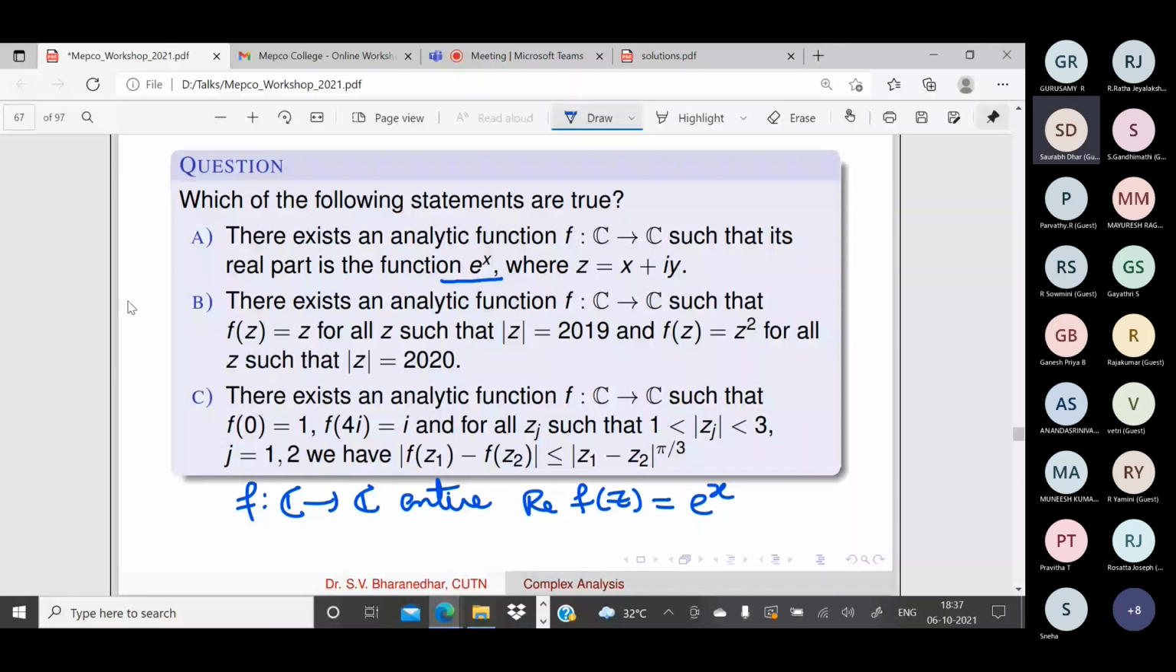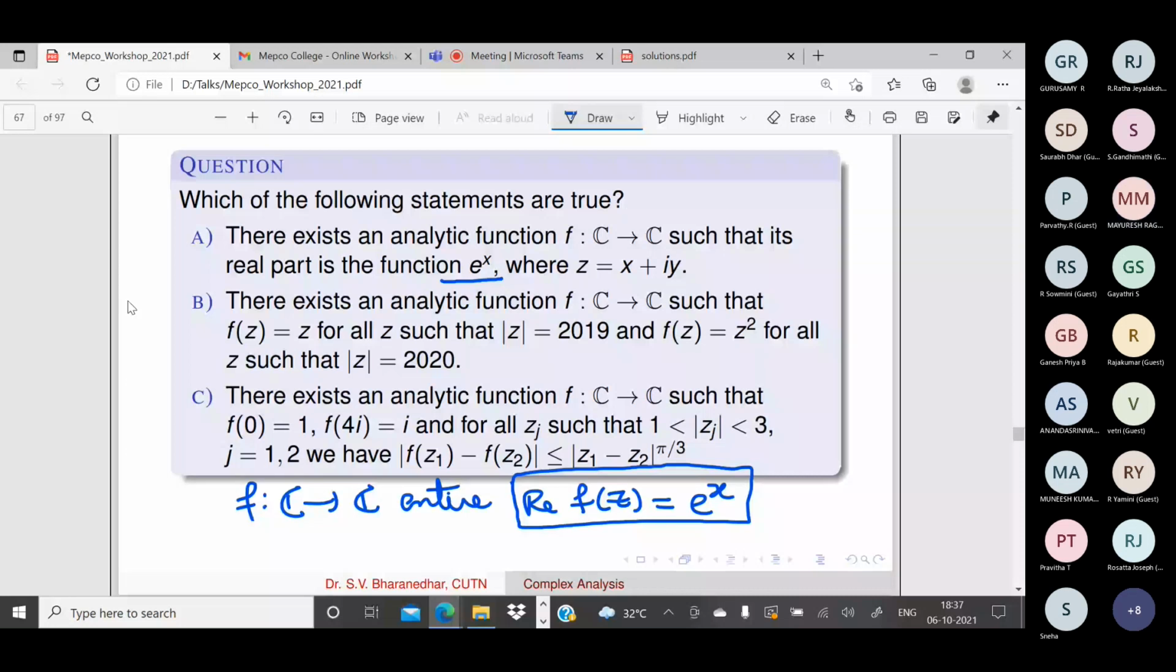Yes sir, we can apply CR equations to evaluate that. But there does not exist such a function. Very good. Why? Because if the function is analytic, then its real part and imaginary part should be harmonic functions. But this function is not a harmonic function for all the complex numbers.